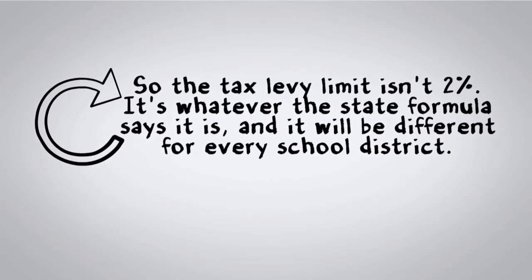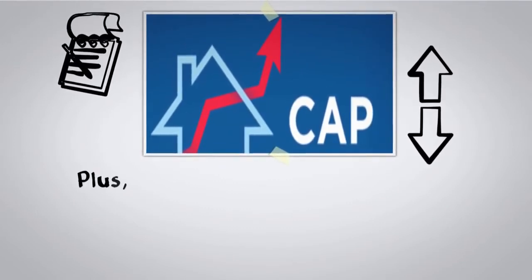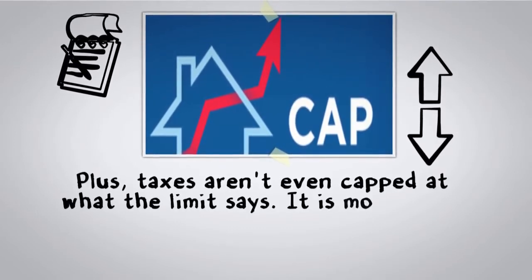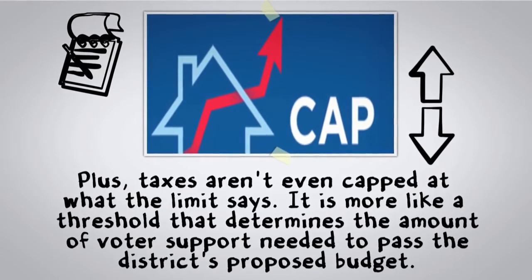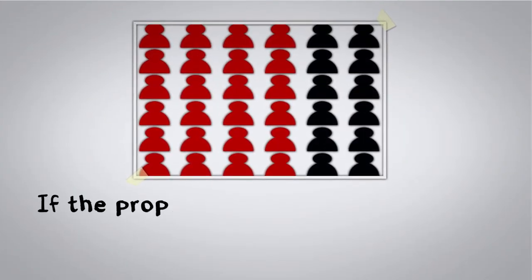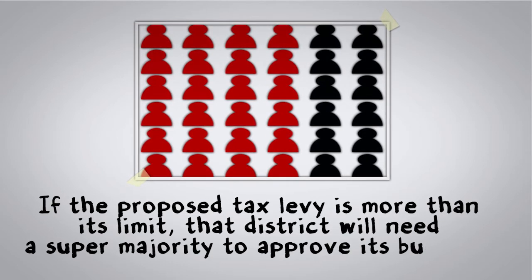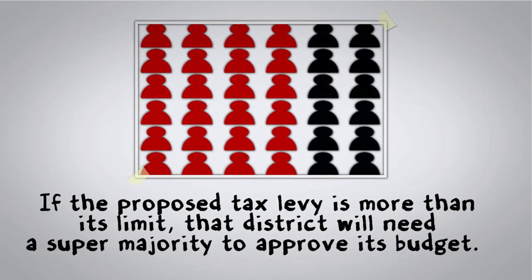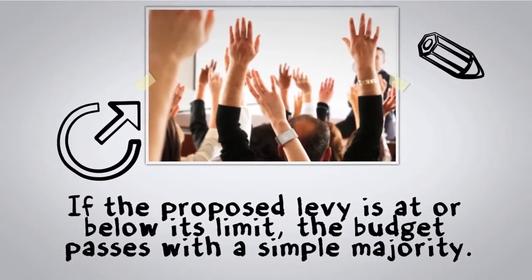But whatever the limit is, taxes will be capped at that amount, right? Wrong, because the limit isn't a limit. It's just a threshold that determines what level of voter support a district needs to pass its budget proposal. If a district decides to propose a budget with a tax levy that is more than its tax levy limit, that district will need a supermajority, or at least 60% of voters, to approve its budget. If the proposed tax levy is at or below its limit, the budget passes with just a simple majority.